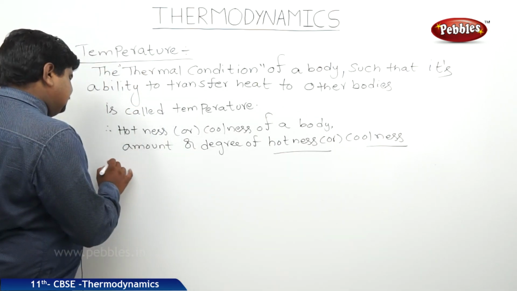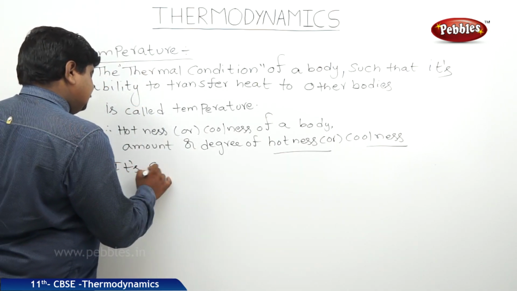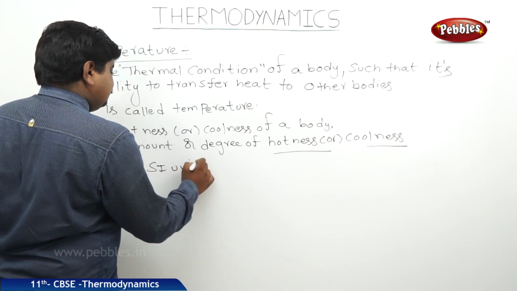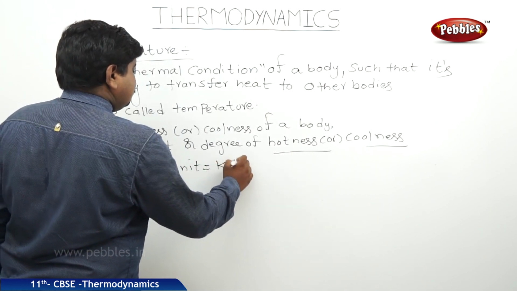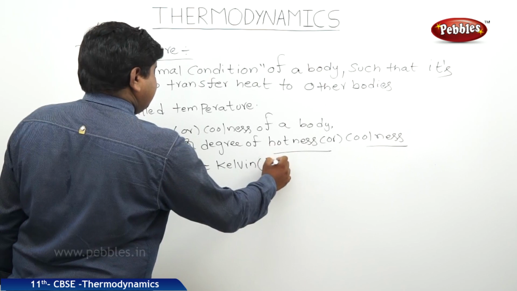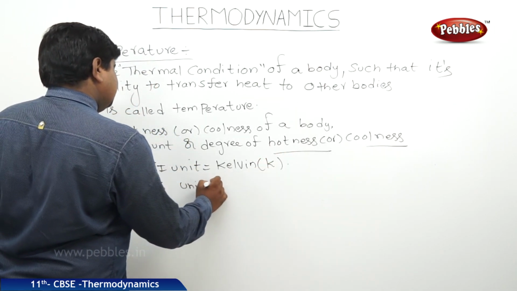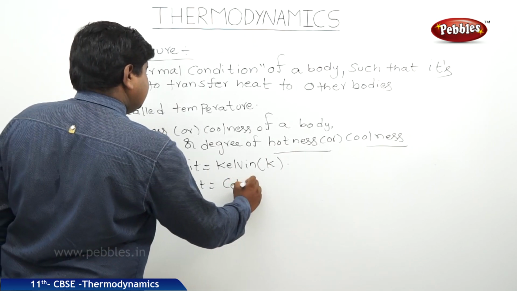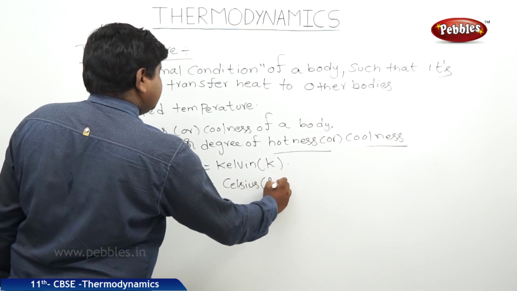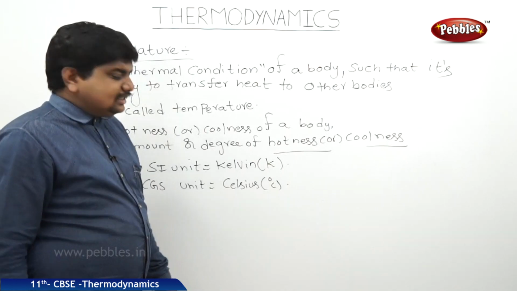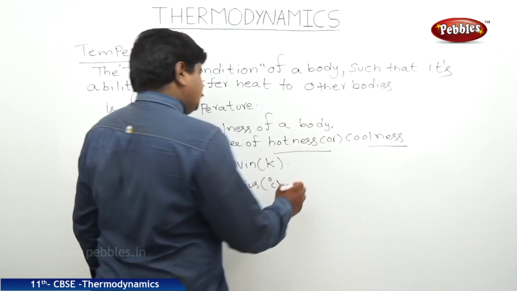Its SI unit is Kelvin, the symbol is K. The CGS unit is degree Celsius, and Kelvin is equal to degree Celsius plus 273.